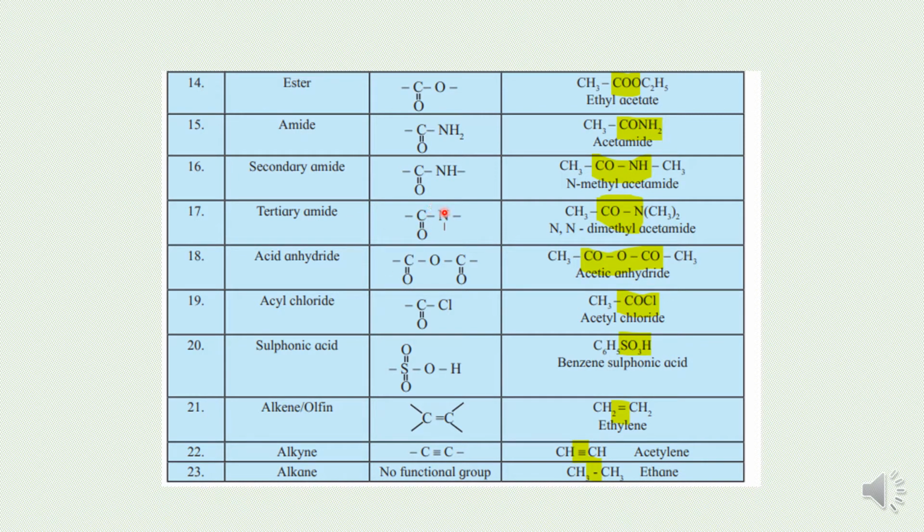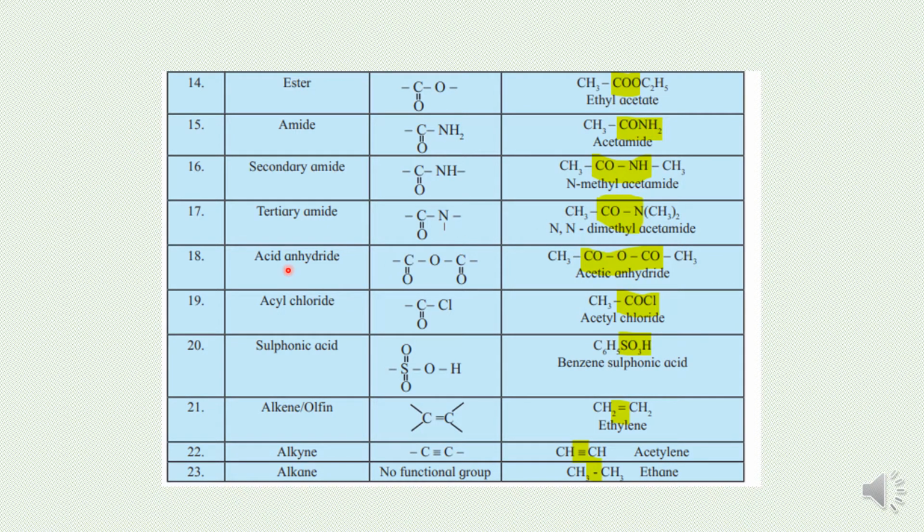In tertiary amide, what is happening? One carbon atom's valency has to be fulfilled, and two valencies of nitrogen will also be fulfilled. So here, in tertiary amide, nitrogen will be bonded with two different carbon atoms, and this carbon atom will also be bonded with one other carbon atom.